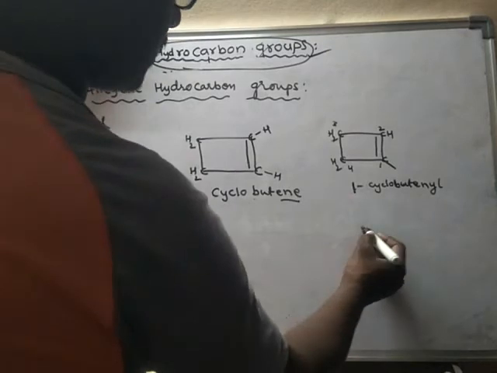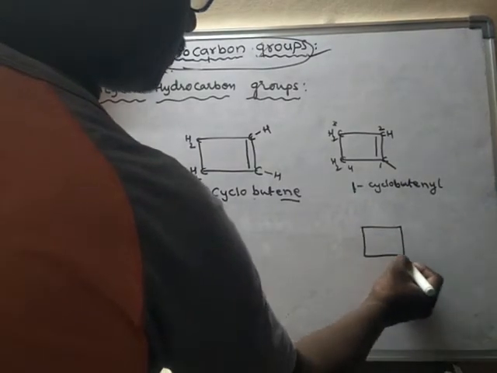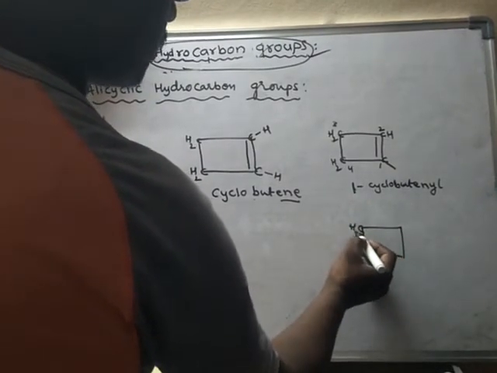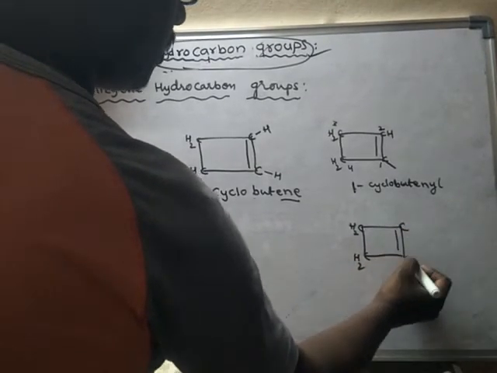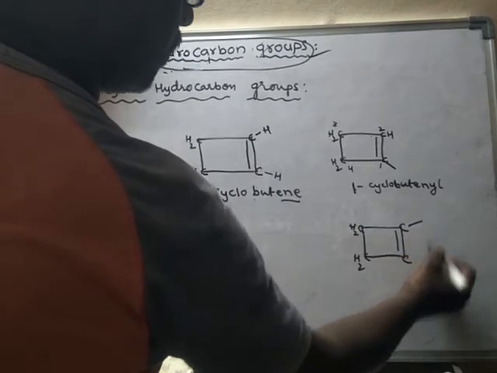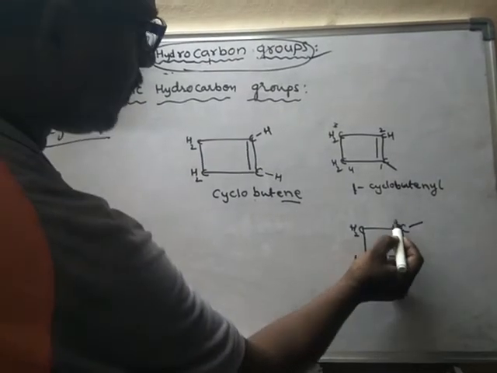Suppose it is like this. Now suppose this carbon loses a hydrogen, then this will become the first carbon.